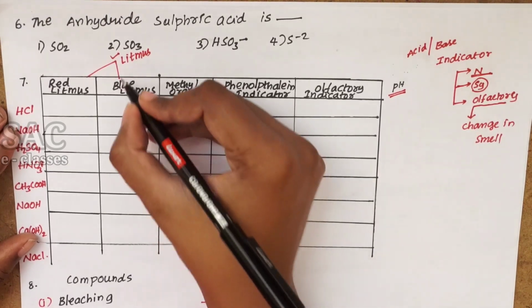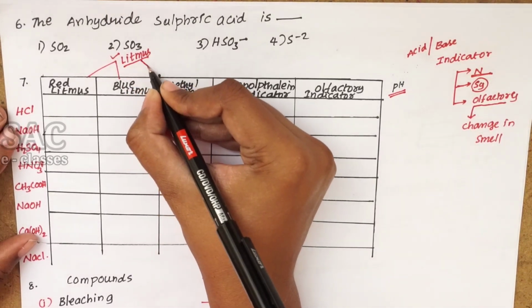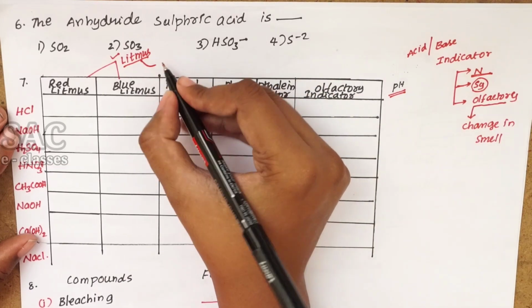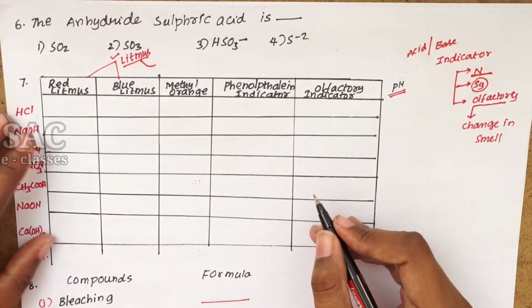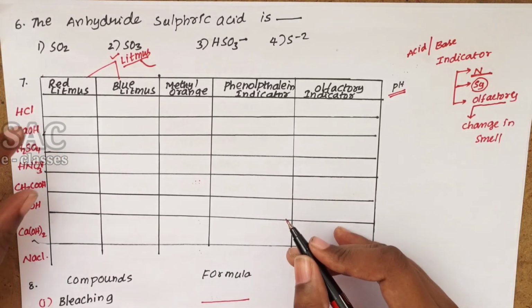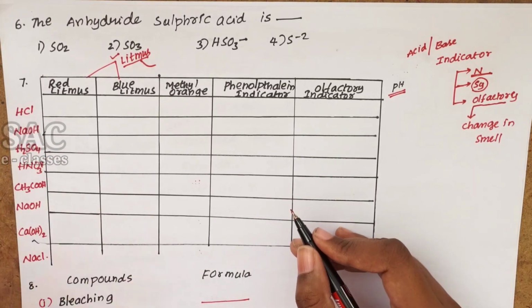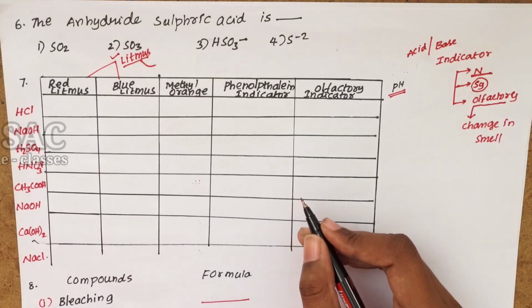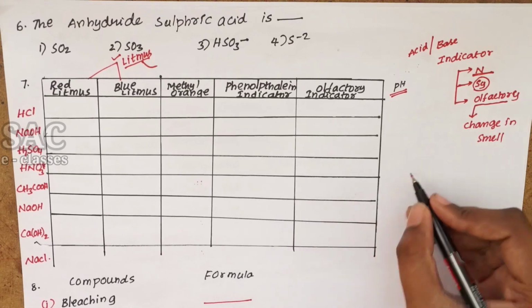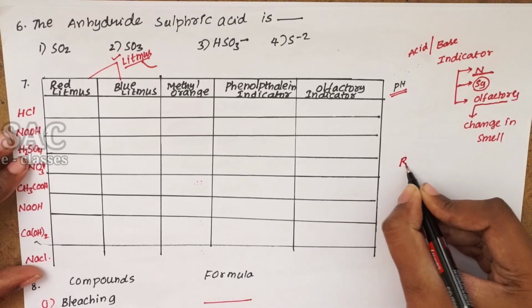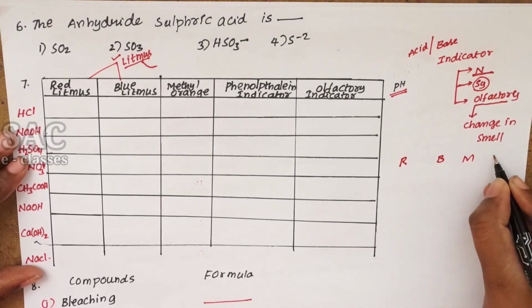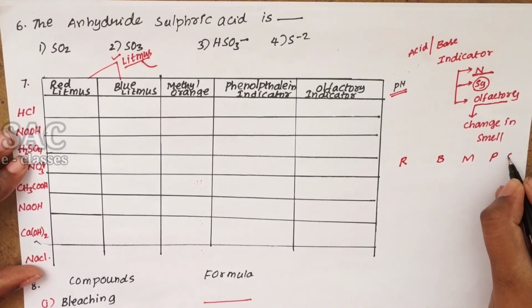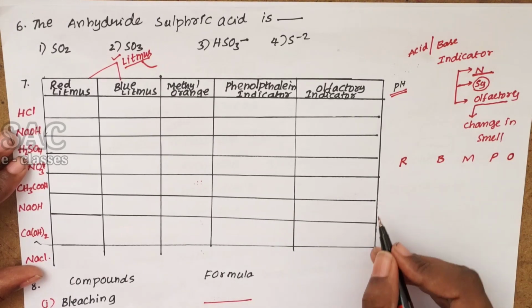Now, usually the litmus paper is taken from the plant extract of lichens. From the lichens we will take. Usually litmus paper is available in two colors, red litmus paper and blue litmus paper. Now let's see in what way we can identify through the litmus paper. By the litmus paper test, red and blue, methyl orange and phenolphthalein indicator, olfactory and pH scale.